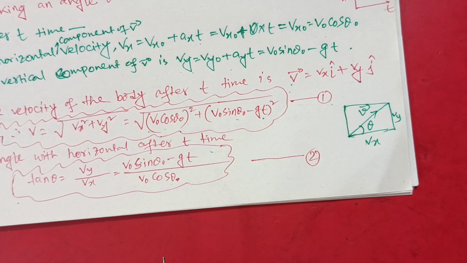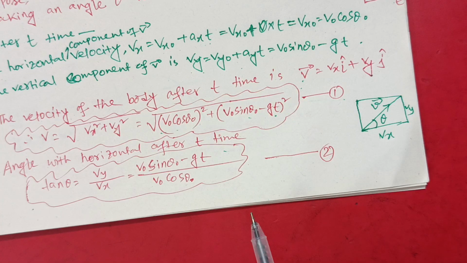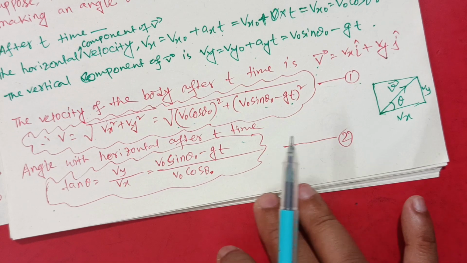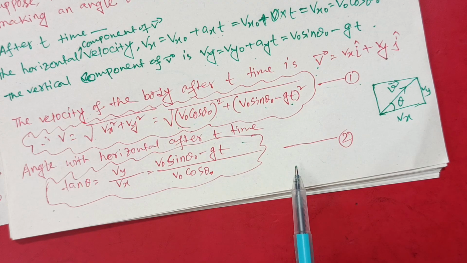Now, if you have to find the velocity of the body after time t, you can use this equation. And if you have to find the angle created with the horizontal after time t, you can use equation number 2.